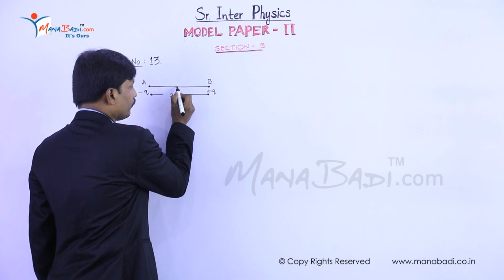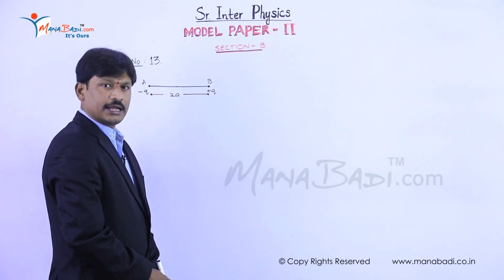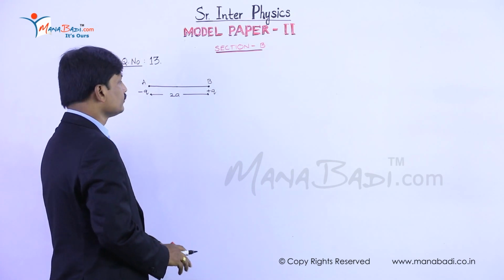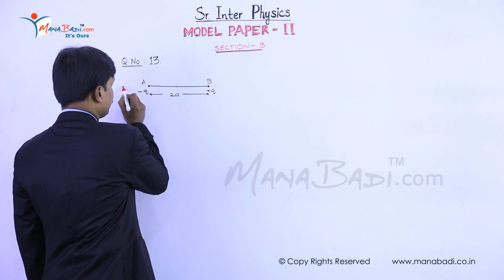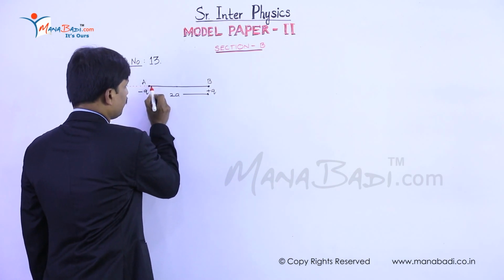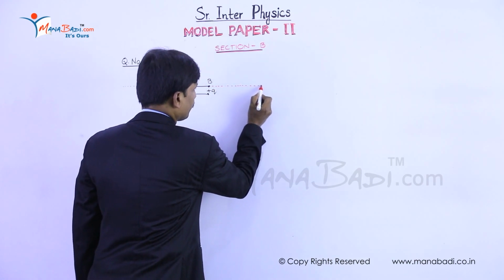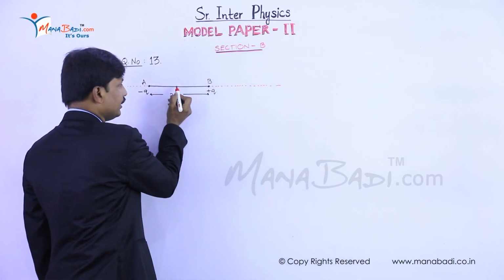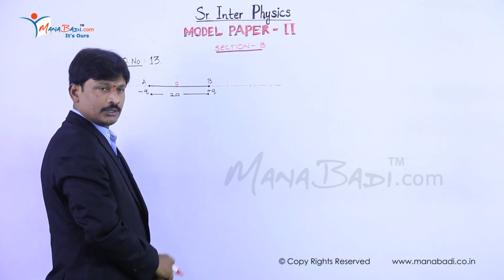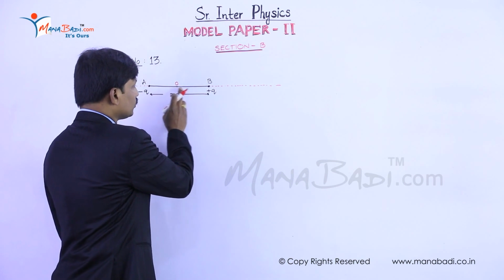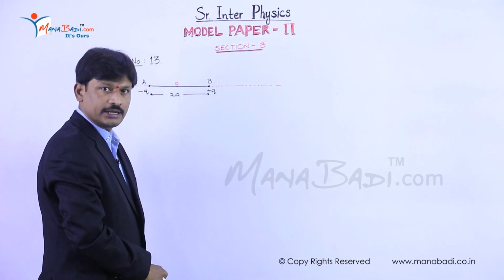Now, the meaning of axial line. An axial line is a line which passes through the two charges and the center of the dipole.